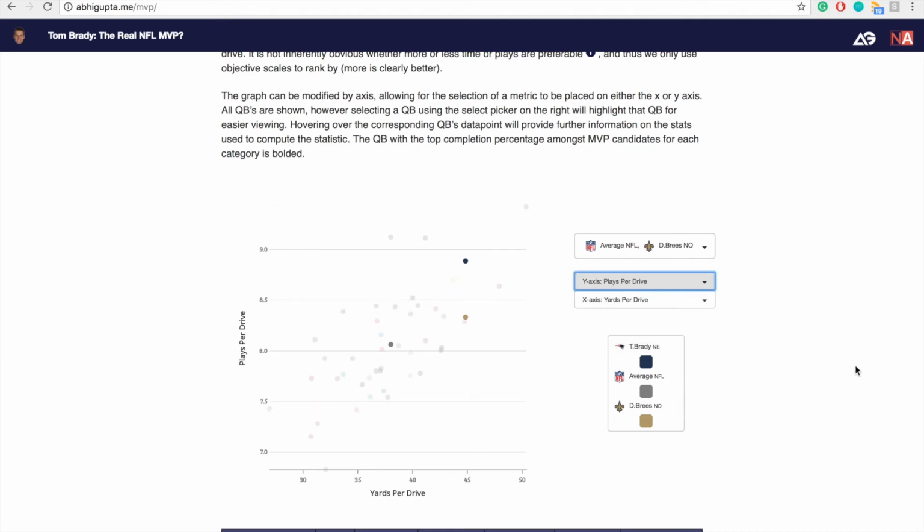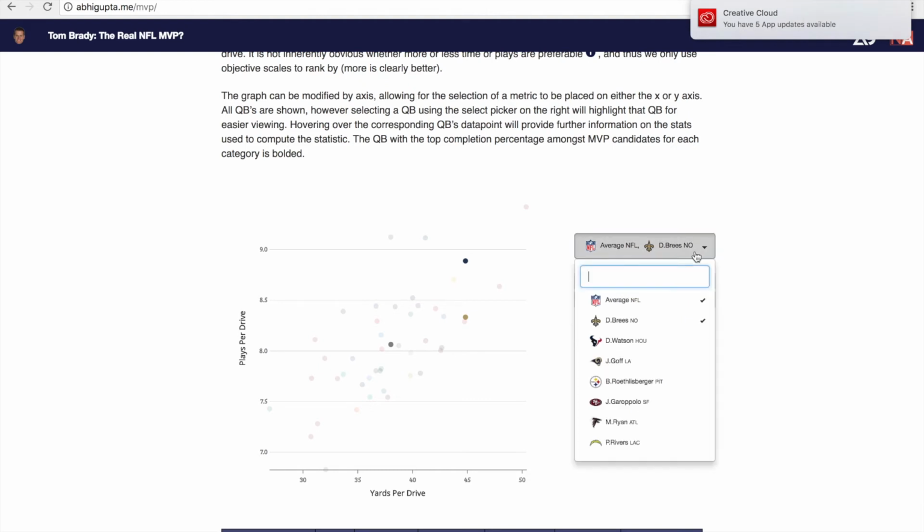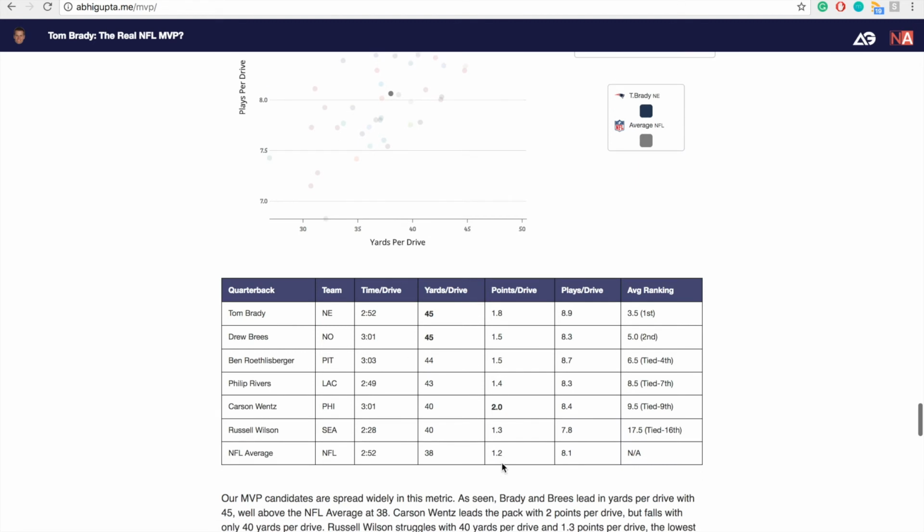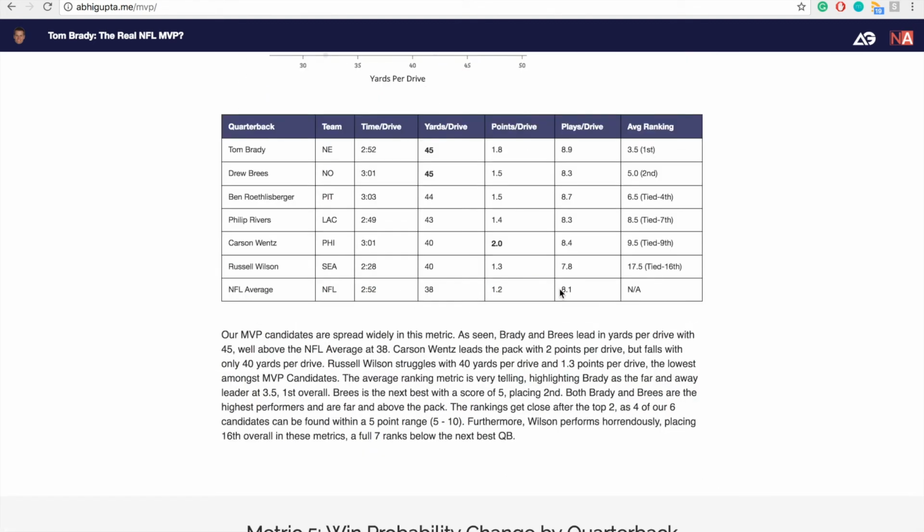As well, we show each quarterback's specific dot for each of these metric comparisons and highlight specific quarterbacks that you can toggle again in this. When you hover over a dot, you can see relevant statistics for this metric. Only 2 out of the 4 metrics that we analyze in this graph have a definitive ranking: yards per drive and points per drive, and more is better.